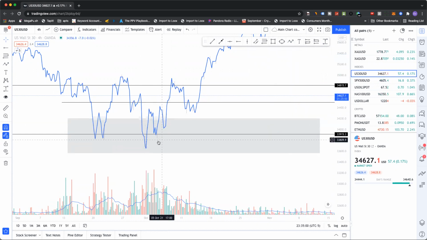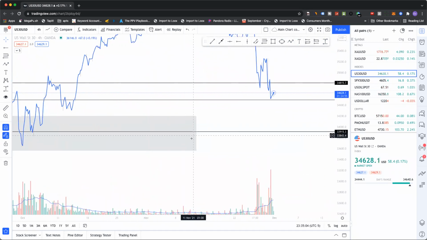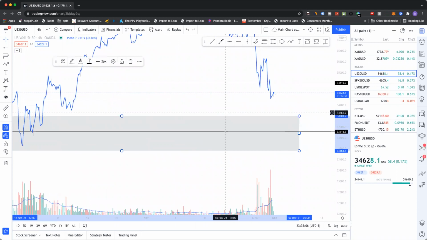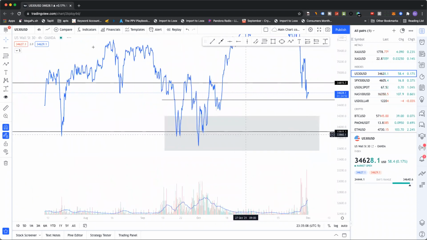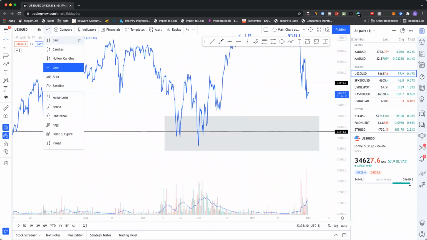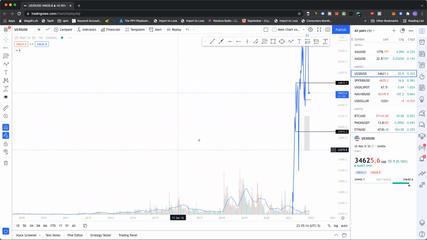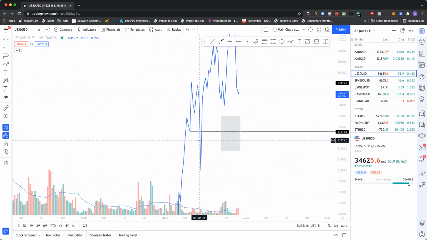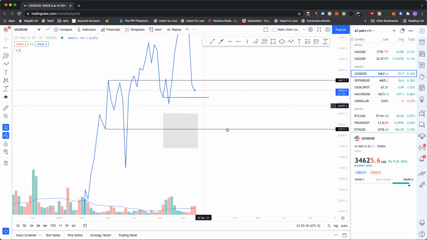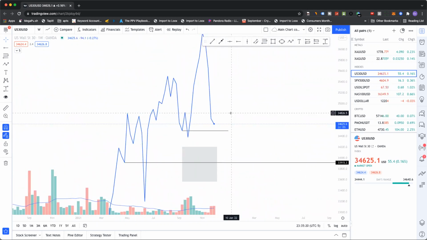So when you're playing these days inside here, I'm not looking at the chart until I get inside my zone. That's it. Nothing else to look at. So right here in this area, in this vicinity, I'll be looking for trades.